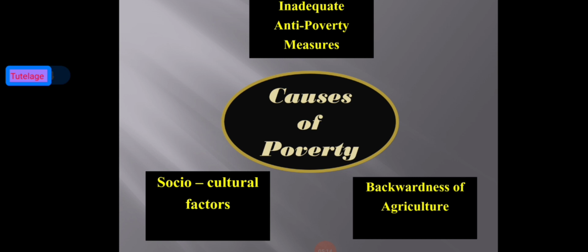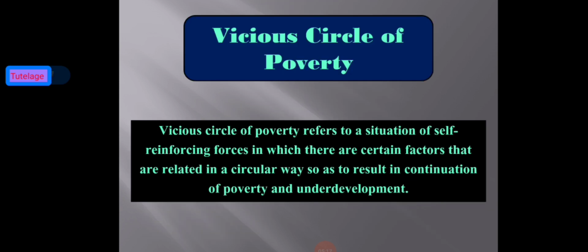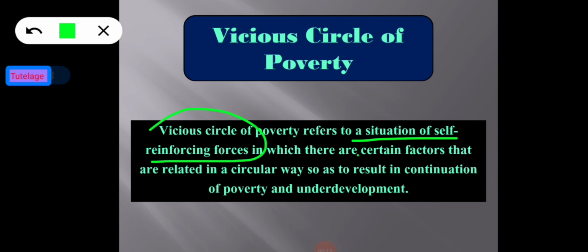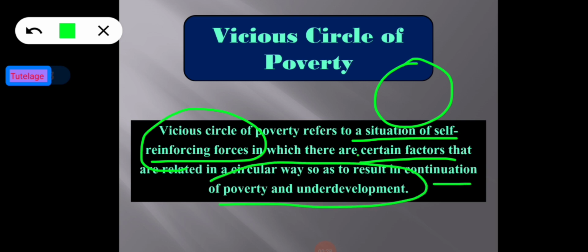So now move on to the next concept, and that is the vicious circle of poverty. It refers to a situation of self-reinforcing forces. There are two sides of forces, negative forces and positive forces, in which certain factors are related in a circular way so as to result in continuation of poverty and underdevelopment. We have already covered that portion. According to Nagse, the vicious circle of poverty implies a circular constellation of forces tending to act and react upon one another in such a way as to keep a poor country in a state of poverty.